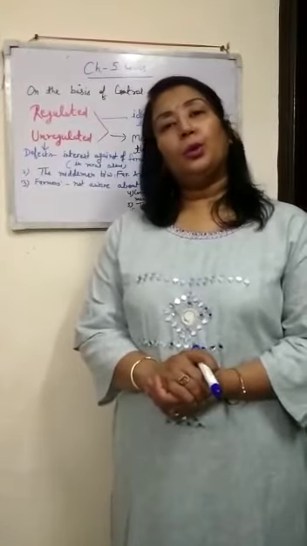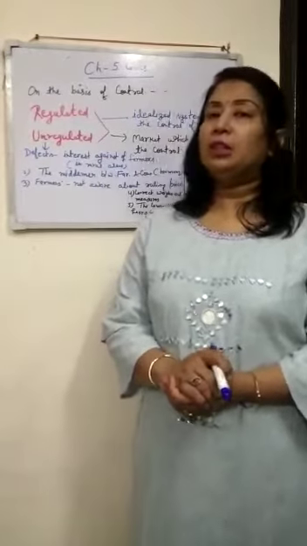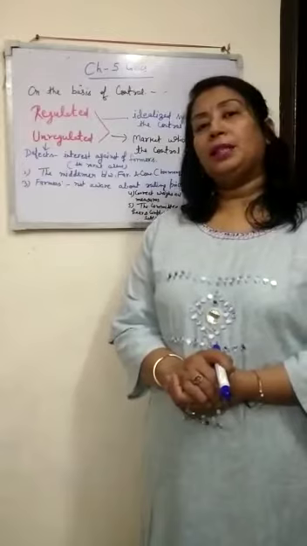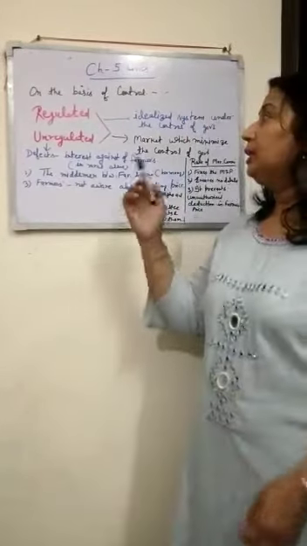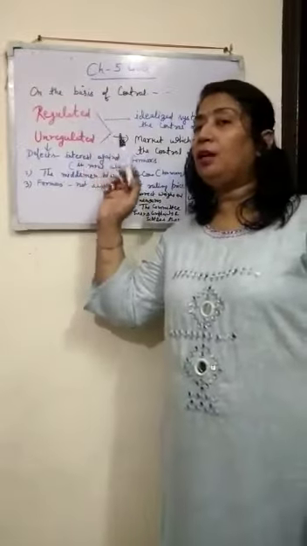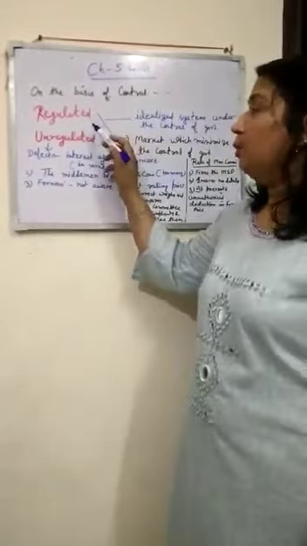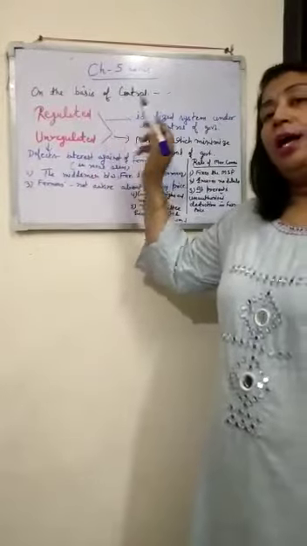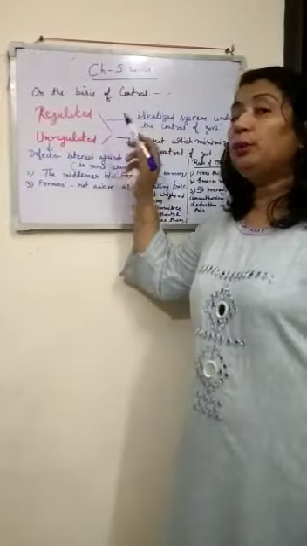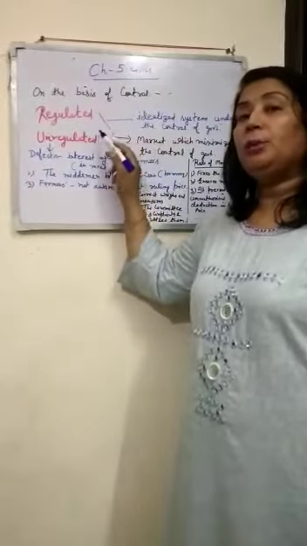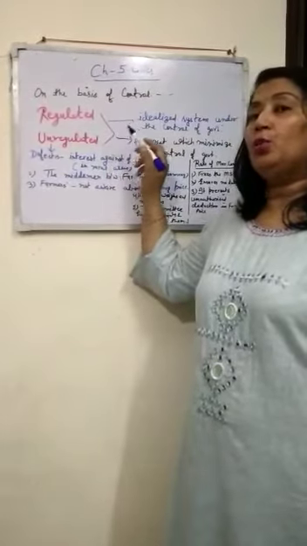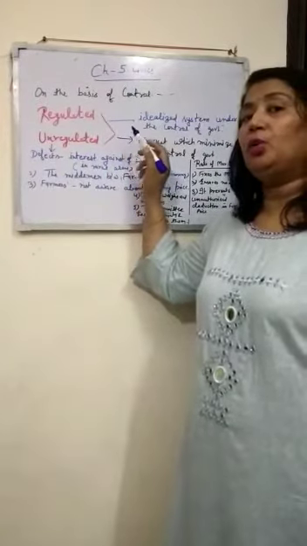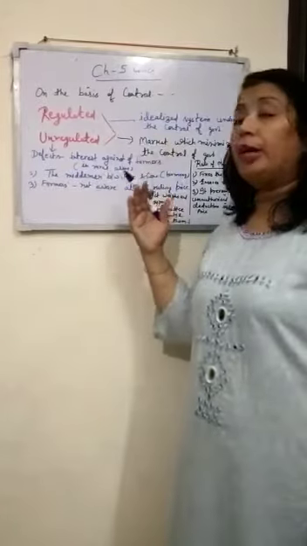Here we are going to discuss the division of market on the basis of regulation or control. So here you can see regulated and unregulated market. Regulated market is an ideal market. The market should be in the control of the government, means market rules and regulations should be controlled under the government. Why is it so?